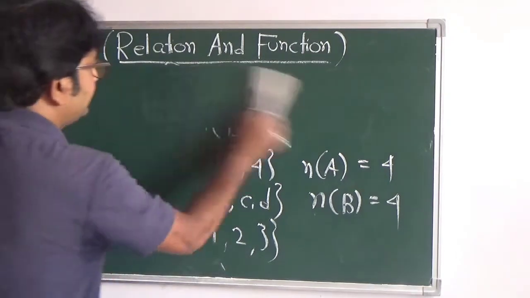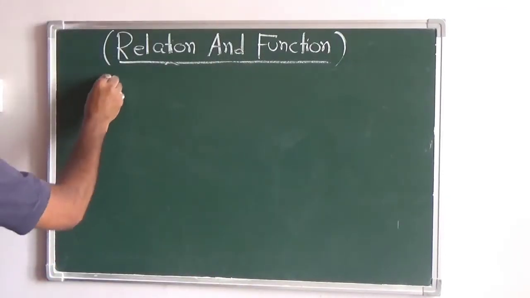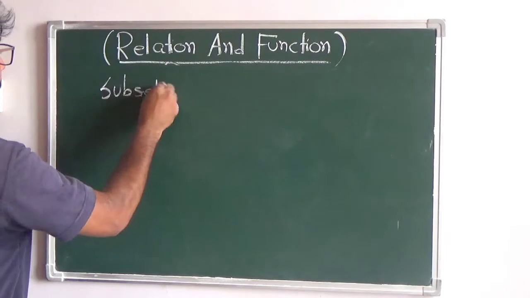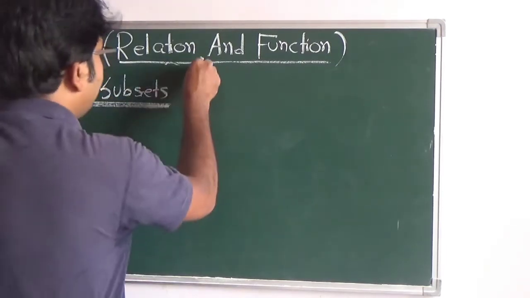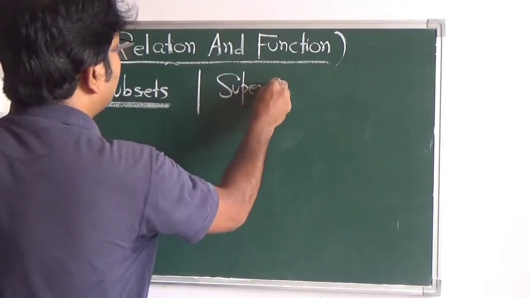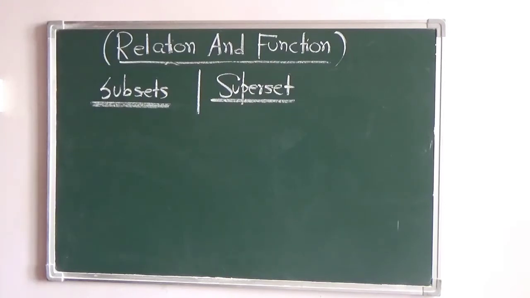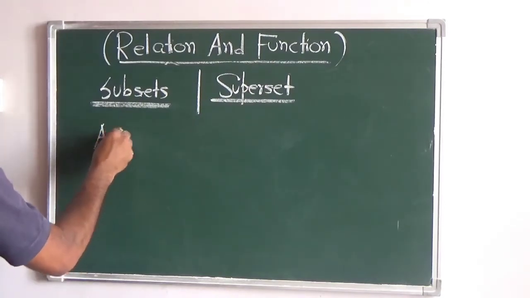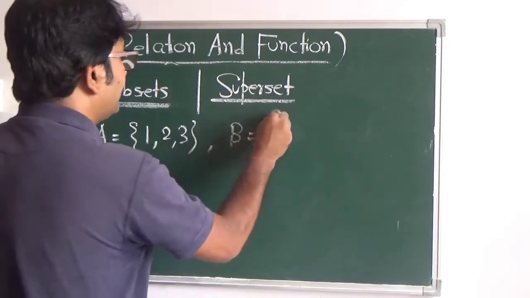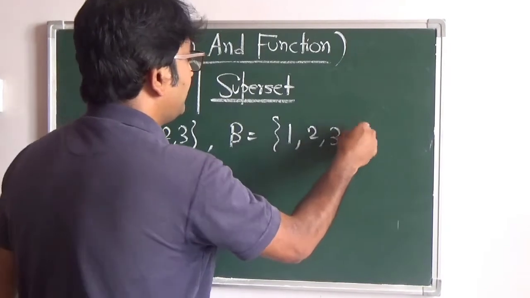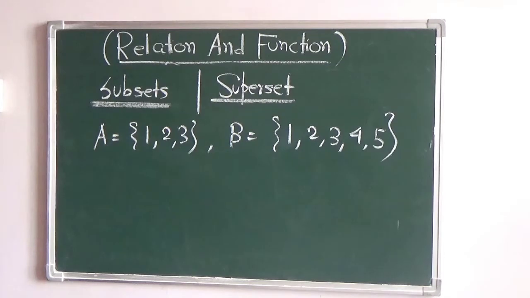Now we talk about subsets. What are called subsets? Then we have superset as well. Subset and superset. So already we know, if you talk about the set A, 1, 2 and 3, and we talk of set B, 1, 2, 3, 4 and 5, you can find all the elements of set A are present in set B.